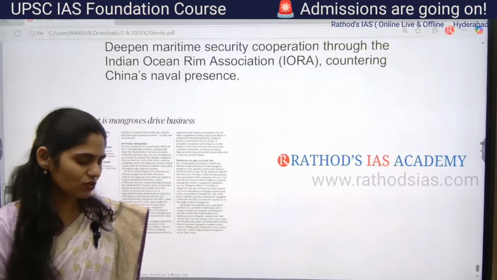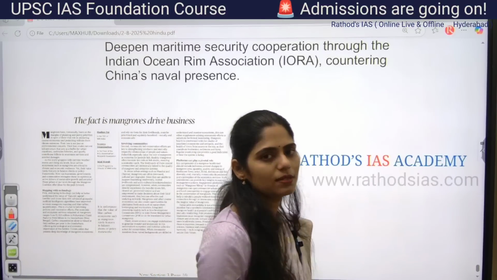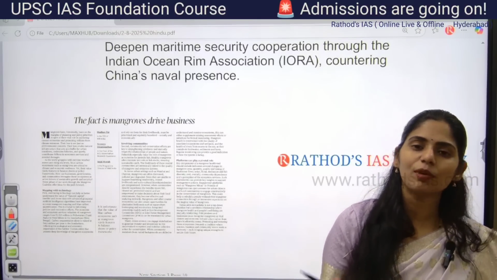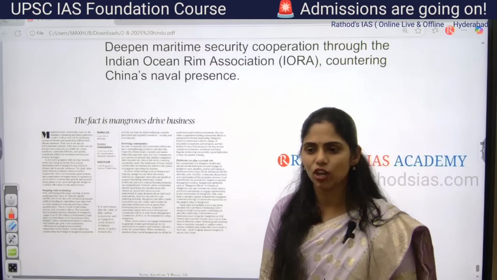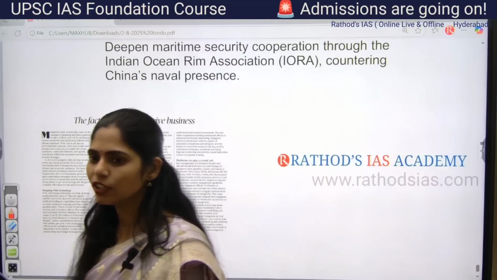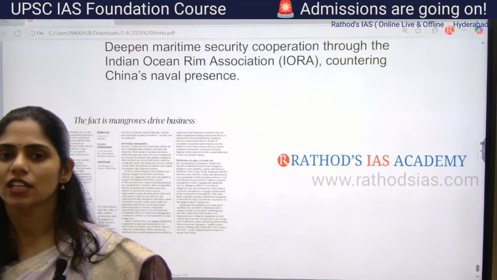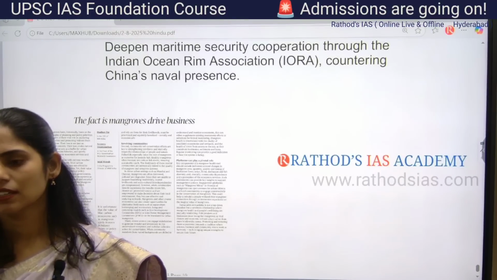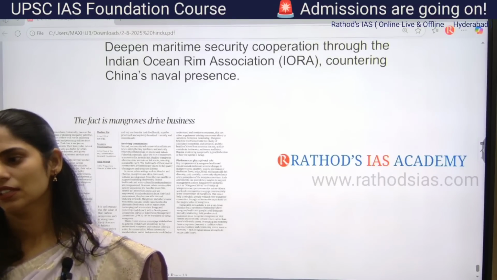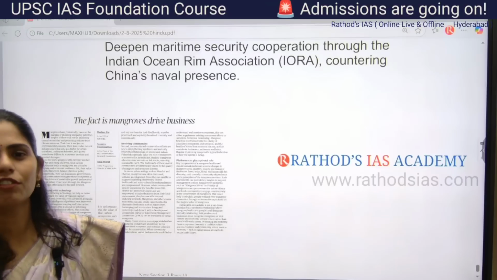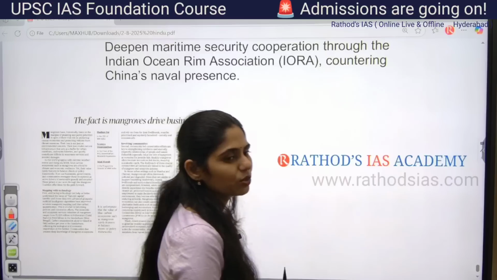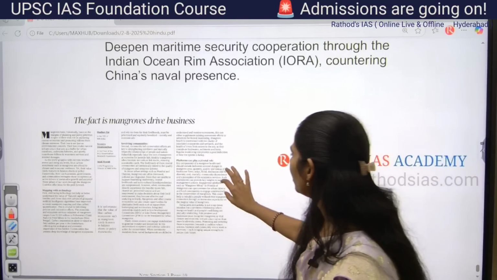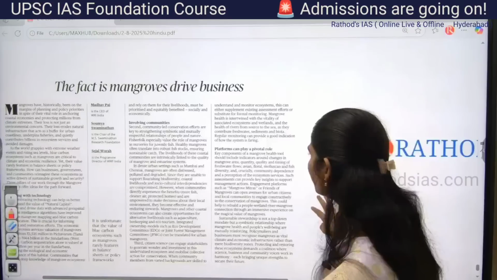Okay, what are the services provided by mangroves? They can prevent coastal erosion, and they can also protect our coast from high tides or storm surges. Next, they are good fishing grounds. Next, they also have good biodiversity. And it is also very helpful for recreational activities, as well as tourism and environmental protection. So this article is saying that if we protect our mangroves, we can improve our economy.